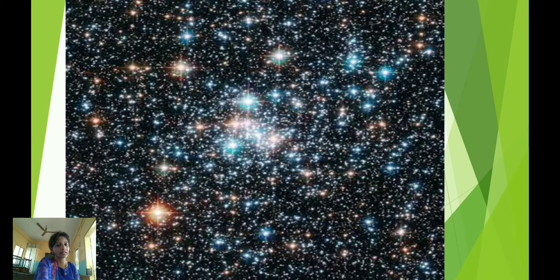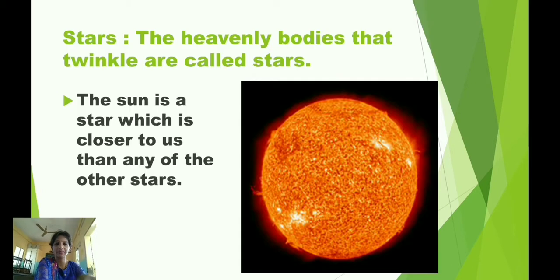Now, let us learn more about stars. The heavenly bodies that twinkle are called stars. Stars have their own light. The sun is a star and it is closer to us than any of the other stars. Hence, it appears big and bright, and because of its bright light, we cannot see other stars.